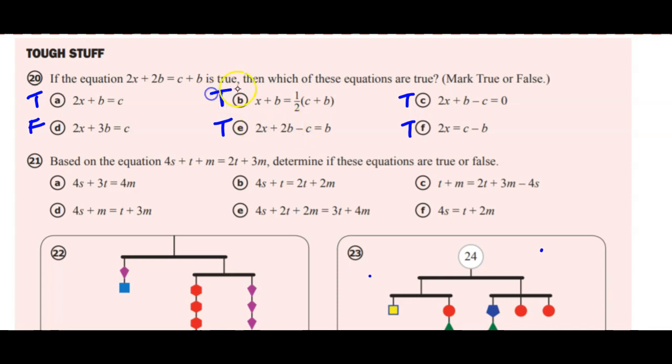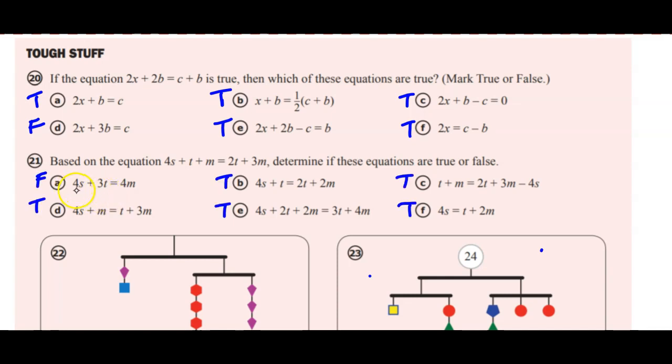Part E right here, we got 2x plus 2b minus c, so we've subtracted c from both sides, so you get a b left over on the right side. That one's good, that's true. And then 2x is equal to c minus b. We subtracted 2b from both sides there to get that. Try out 21.